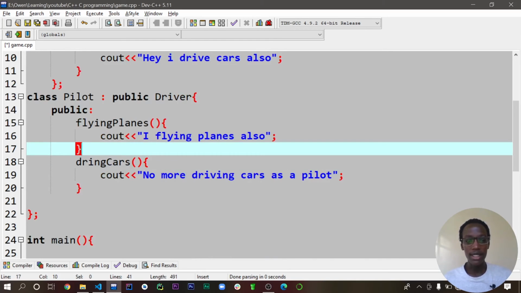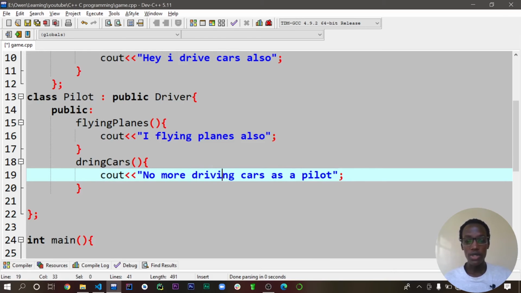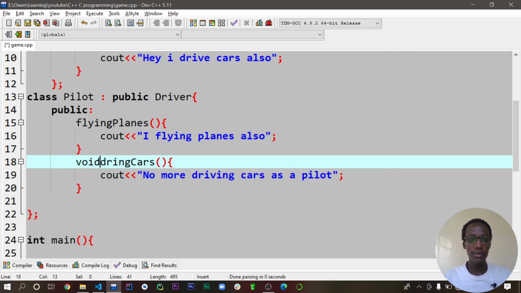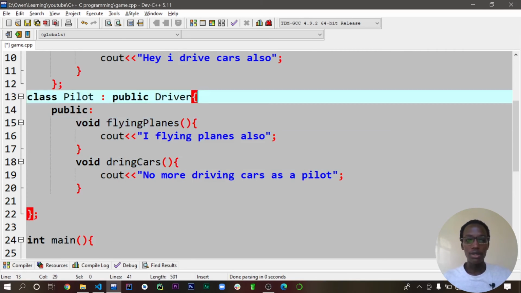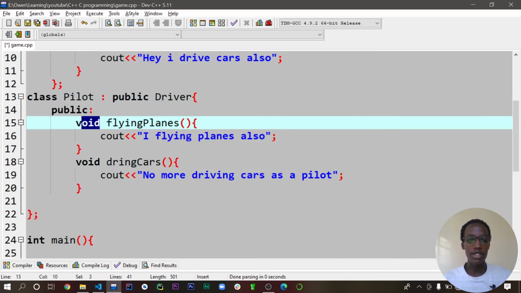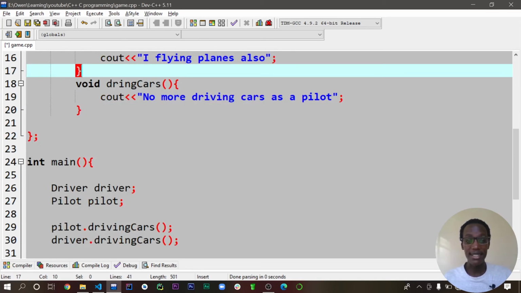We are saying that for this class, no more cars. So I'm just going to say void, I forgot that. By default the compiler is very intelligent and automatically places it, but it's usually good practice to place it, because void actually returns nothing.